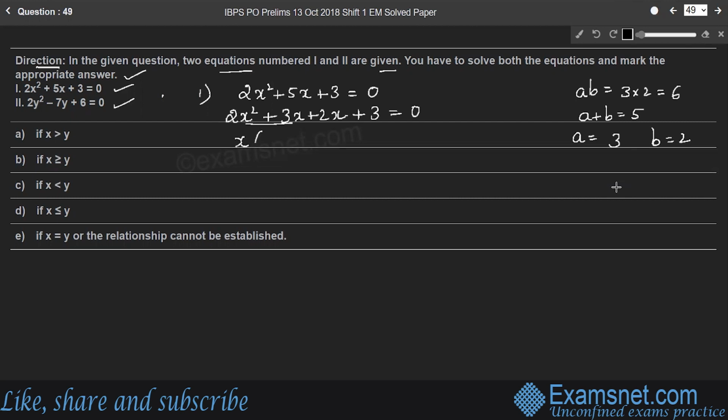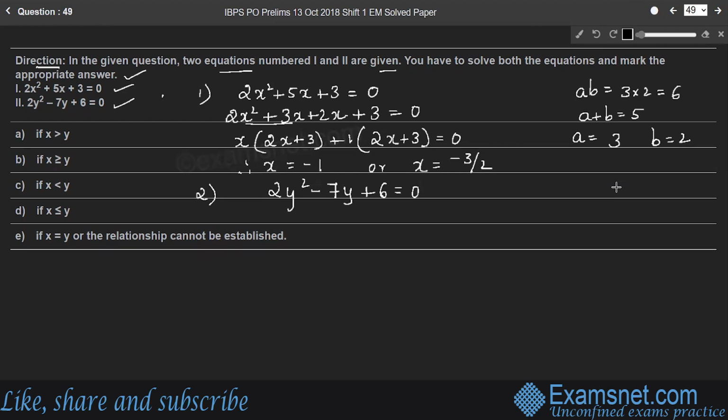So here in the first two terms, x is common into 2x plus 3, plus 1 is common into 2x plus 3 is equal to 0. Therefore, x is equal to minus 1 or x is equal to minus 3 by 2. Right? Next equation, 2y squared minus 7y plus 6 is equal to 0, where a into b is 6 into 2, the coefficient of y squared and the constant. A into b is 12 and a plus b is minus 7.